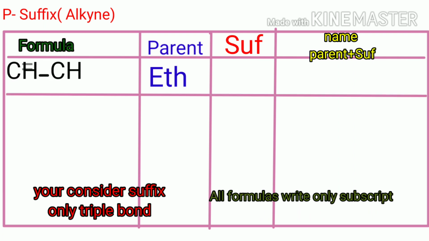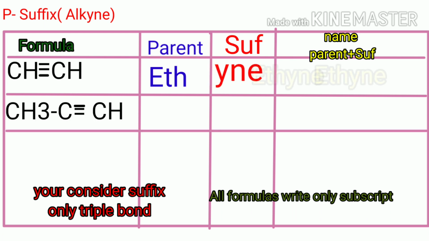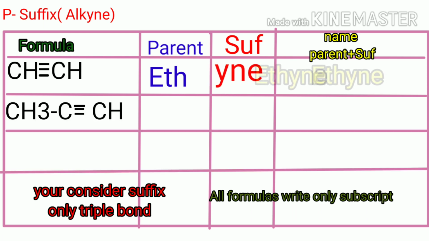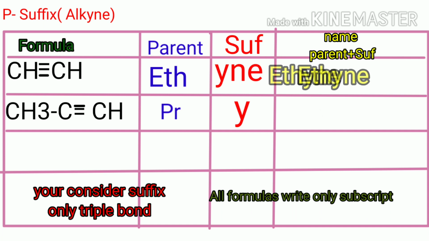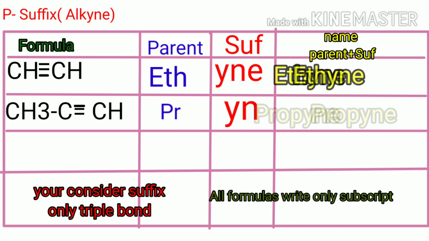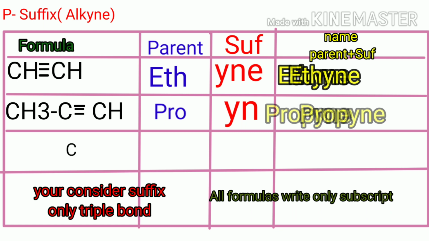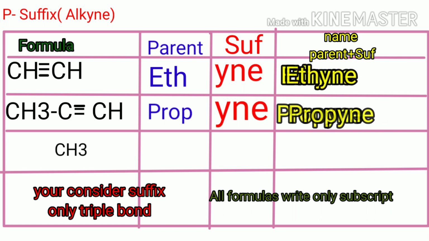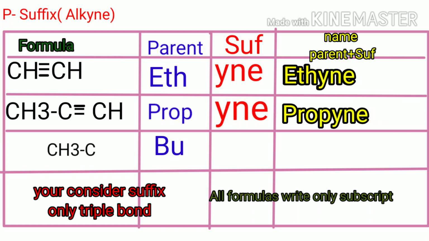So first, the number of carbons is 2, then the parent is eth, then the suffix yne is added, so the name is ethyne. The second one has the number of carbons 3, so parent prop plus yne, propyne. Then the third one has the number of carbons 4, then the parent is but plus the suffix yne, so butyne.